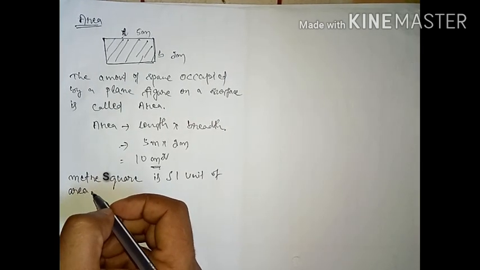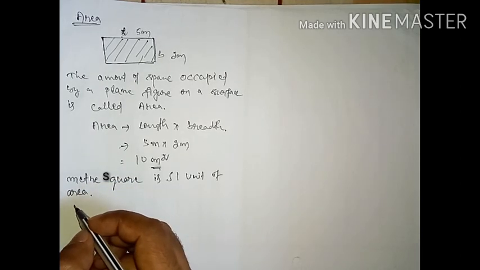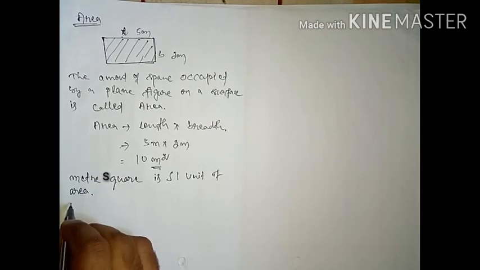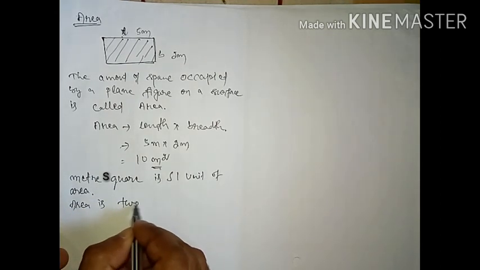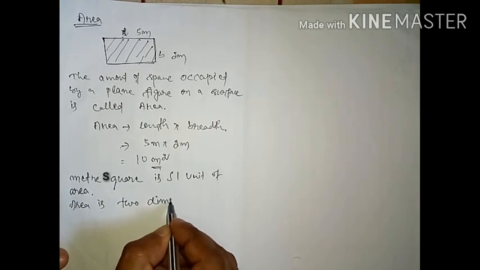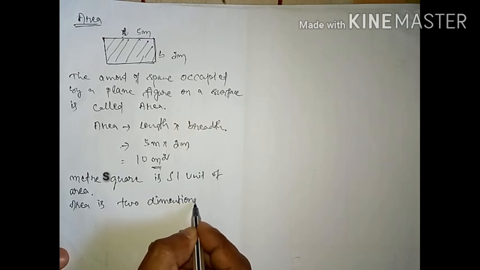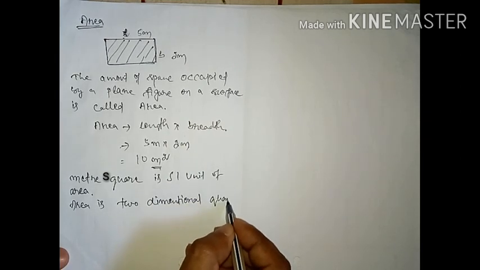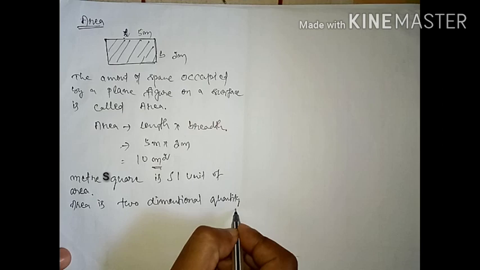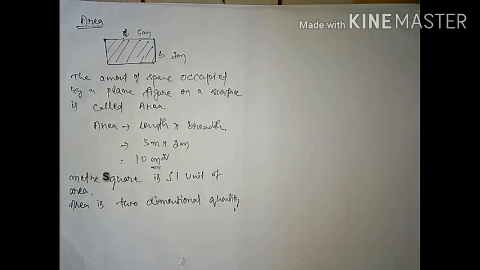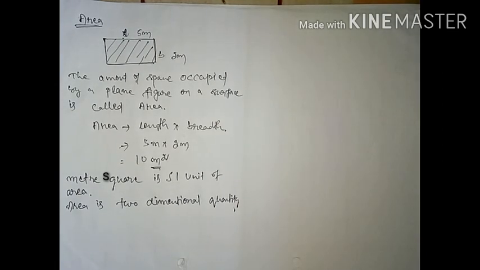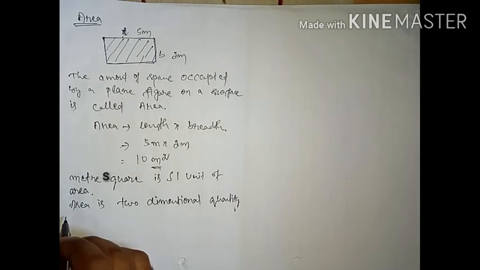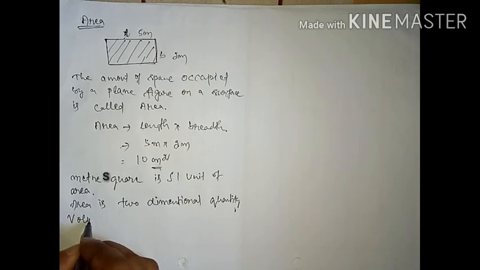And students, area is a two-dimensional quantity. Area is your two-dimensional quantity. Understood? So this is everything about your area. Now next we are going to discuss volume. Next one is your volume.